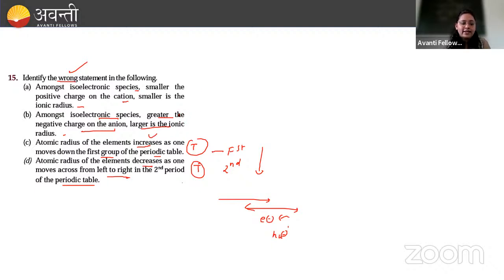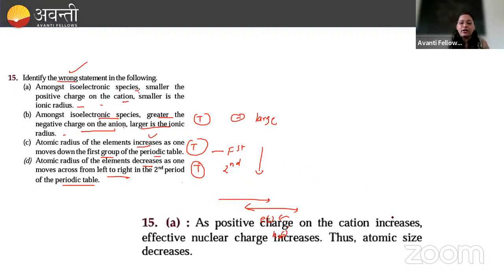This is also true. Next, among isoelectronic species, greater the negative charge on the anion, larger is the ionic radius. So right now we have seen, if isoelectronic species have more negative charge, what happens to the size? It is larger. It will have the larger size. So this is again true. Next, among the isoelectronic species, smaller the positive charge on the cation, smaller is the ionic radius. So this is the wrong statement. As positive charge on the cation increases, effective nuclear charge also increases, and that's why the atomic size decreases. So this is our option.